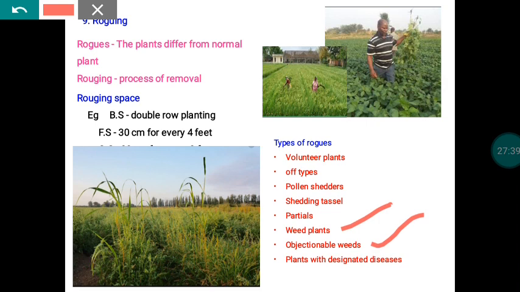And then plants with designated diseases. Immediately after seeing a plant with any designated disease, we have to remove that plant in the roguing operations. So that is also very important. By roguing out the disease-attacked and insect-attacked plants, we can ensure the physical purity of our resultant seed material. So all this comes under the roguing operation. This is a very important operation.